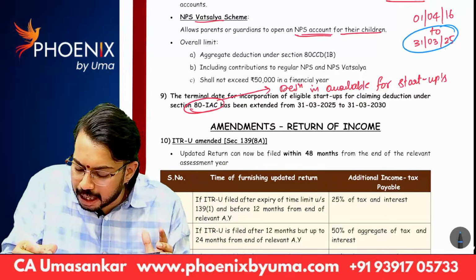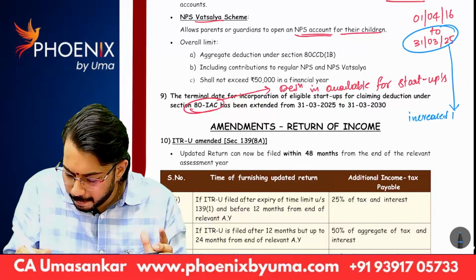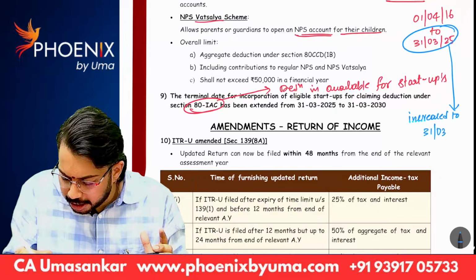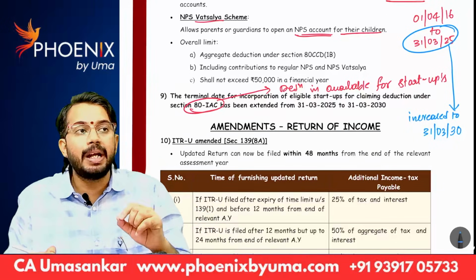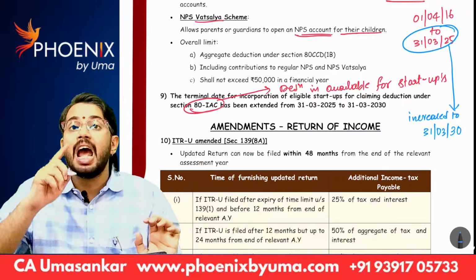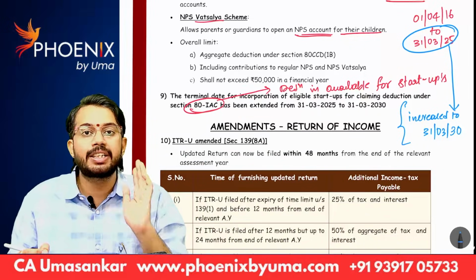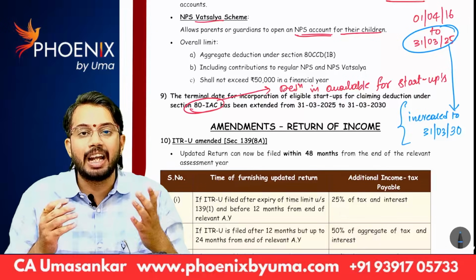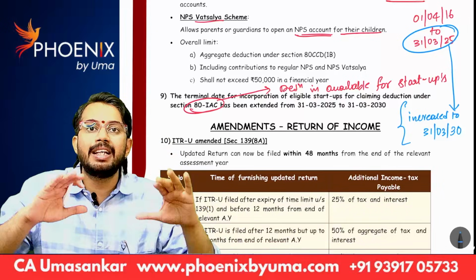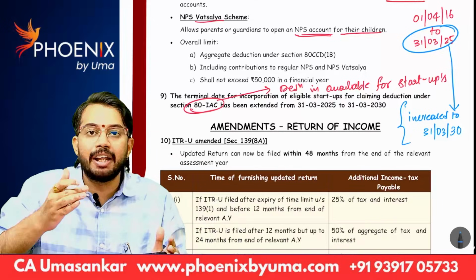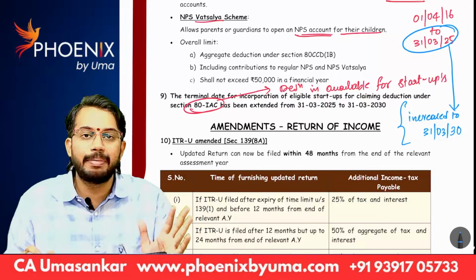Now, this 31st March 2025 was increased to 31st March 2030. That means any startup started between 1st April 2016 and up to 31st March 2030 is eligible for deduction under section 80 IAC. That means on 31st March 2025, the 10 years period is over. From Finance Act 2025, that 10 years period is further extended to 15 years. Are you able to understand? Good.